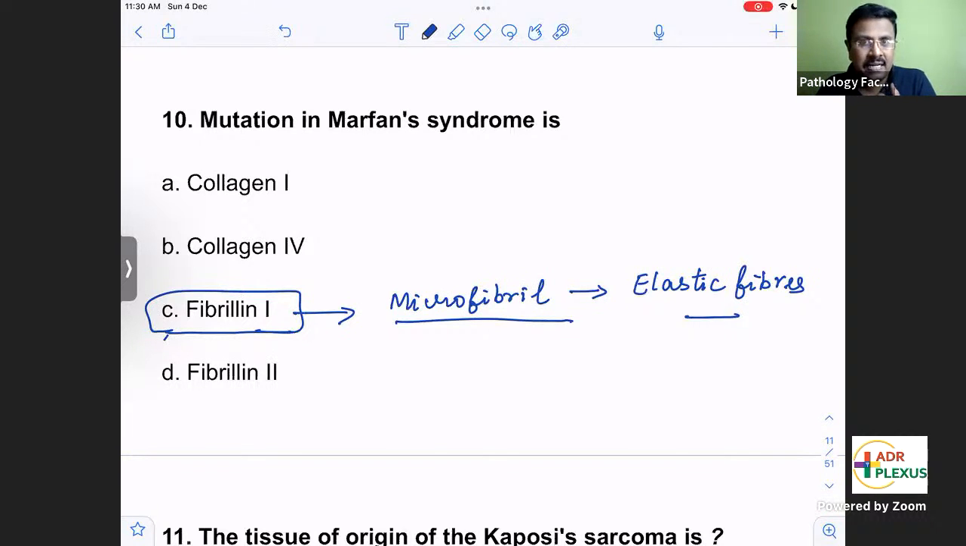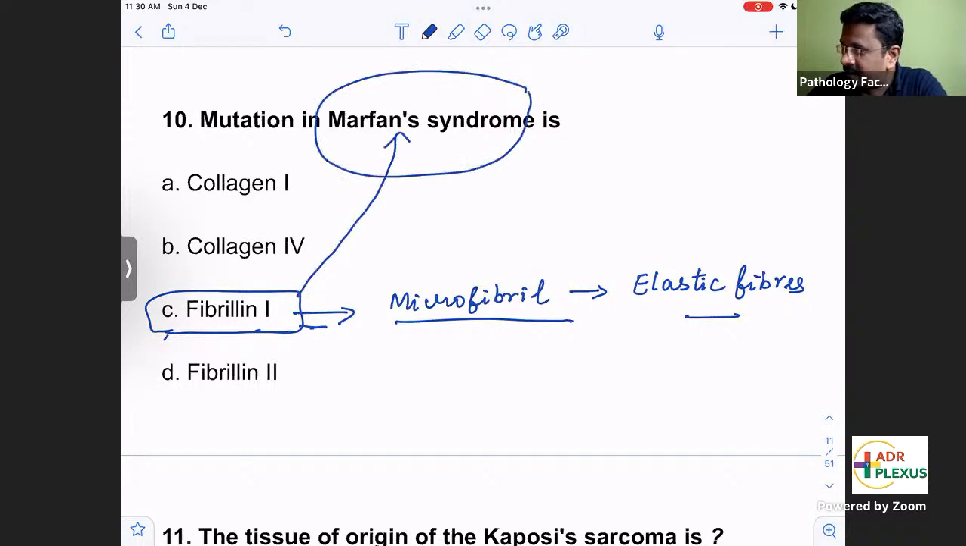Fibrillin is not proper. So again, you have a problem in the vessels, a problem in the lens, subluxation, and a problem in the connective tissue. So fibrillin 1 is actually a microfibril, that is, elastic fibers. Another MCQ here: there are two types of fibrillin. Fibrillin 1 mutation will result in Marfan syndrome.